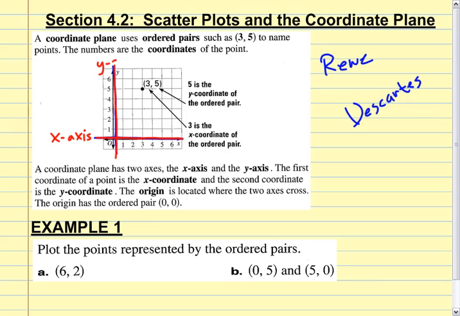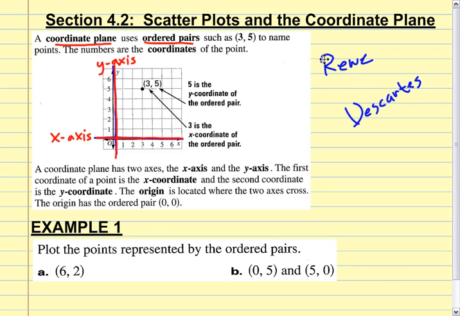And you know what? These are really just two number lines. We're used to seeing a number line like that. Well, we took it and stood it up, and now we have a number line crossing it. We have two number lines, okay? That's when we have two different variables, an x and a y, or an a and a b, okay? Now, this is called the coordinate plane. There are points on the coordinate plane, and those points are called ordered pairs.